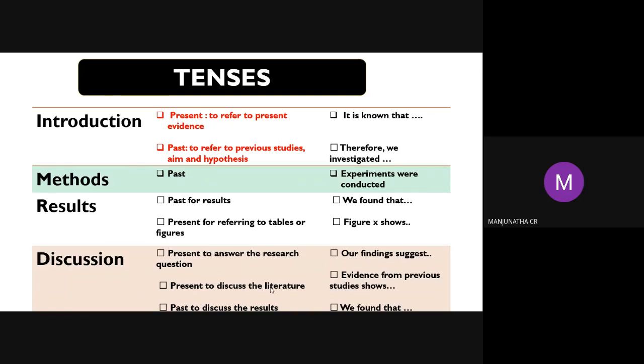Next, present tense to discuss the literature: "Evidence from previous studies shows". This is when you compare your result with previously published results. Suppose somebody did fluoride removal, and I also did fluoride removal. How is my compound compared with the other researchers? How am I better than those research papers? You can write "Evidence from previous studies shows", "Previous literature shows". Past tense to discuss the result: "We found that". These words are very necessary in a technical research paper.